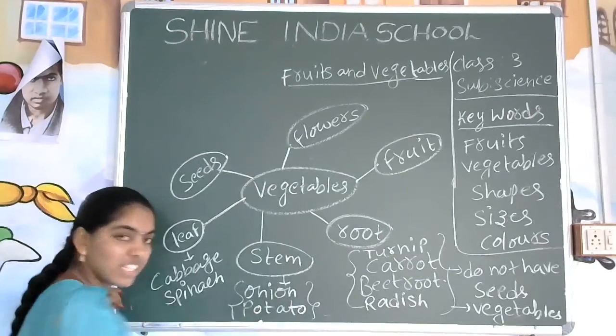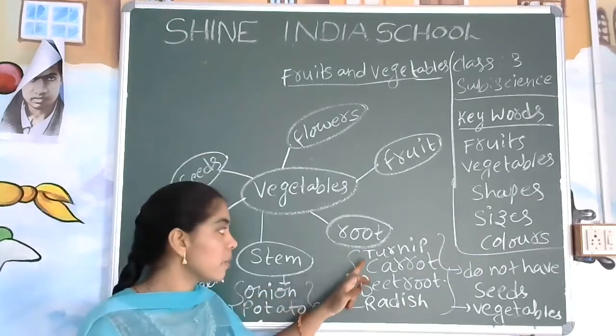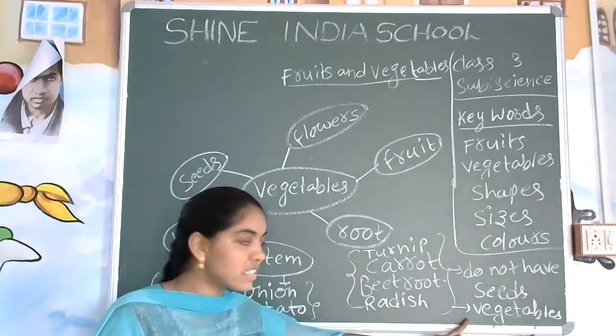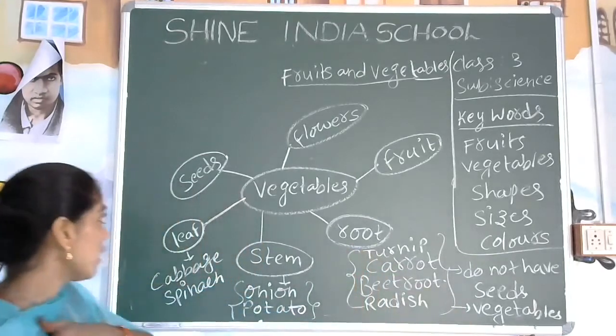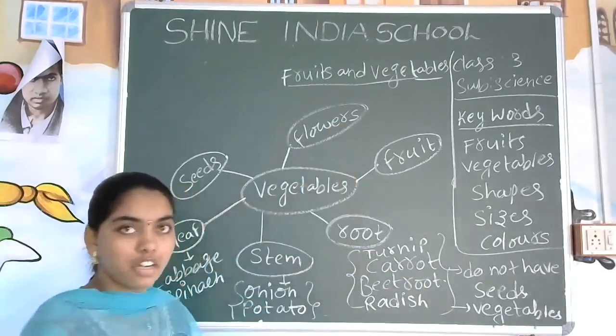Onion and potato, do they have any seeds? No. So we call them vegetables. Turnip, carrot, beetroot and radish. Is there any seeds? No seeds. So we call them vegetables. Clear? Next, we will enter the flower.